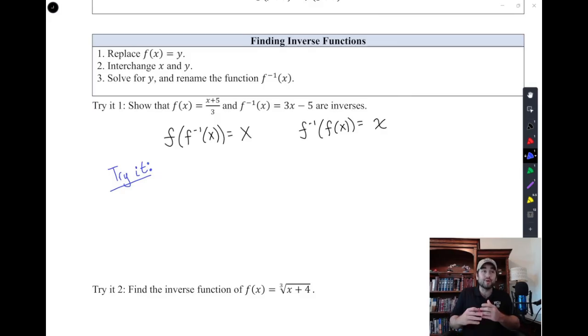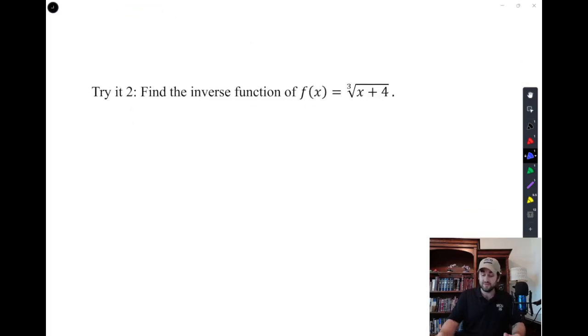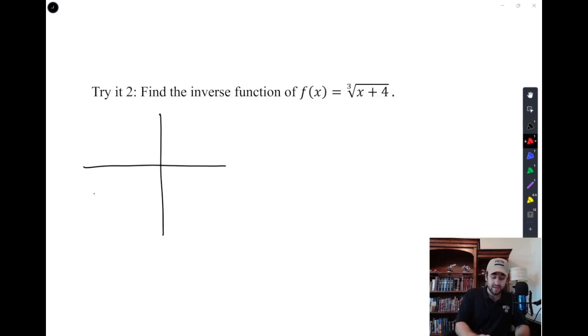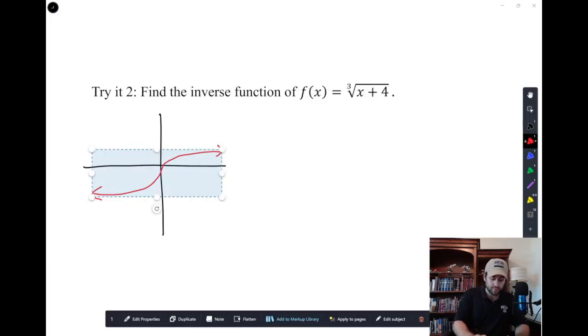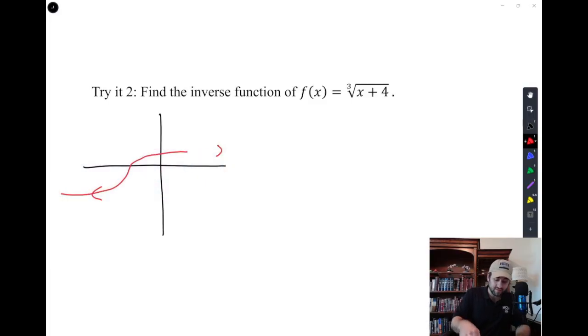But today we're going to talk about some functions where inverses work a little weird. Now that we have the skills of domain and range and restrictions, we can look at inverses in a fuller light. So here's an inverse function. And the first thing I'm going to do is make note of what this function looks like. It looks like the normal cube root function, but shifted to the left by 4. So I'll move it to the left by what we can assume is 4.